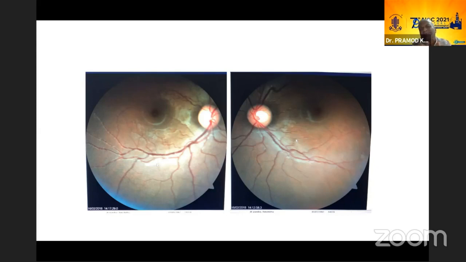Some of these CFEOM patients have also been shown to have superior oblique anomalies. They have been shown that their superior obliques are inserting nasal to the superior rectus, and or they are having short tendons. So maybe, I don't know, I'm just conjecturing, could it be because of the superior oblique, or we don't know why. In one child we had extorsion, and this child we have intorsion. And discs are pale. You can see the right eye clearly.